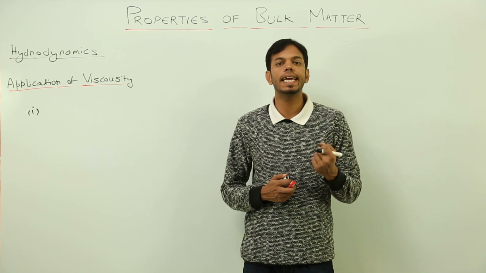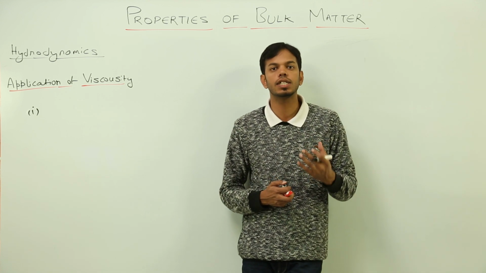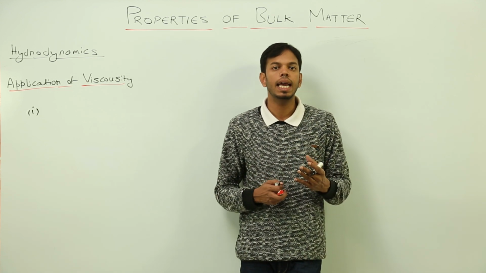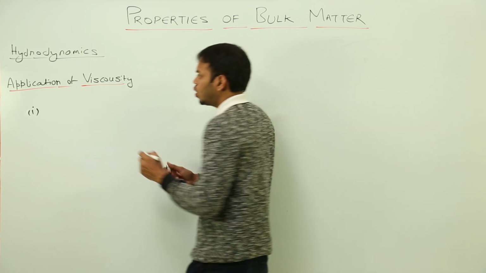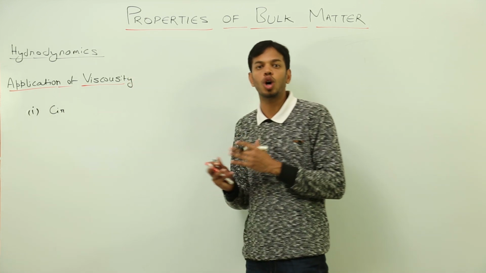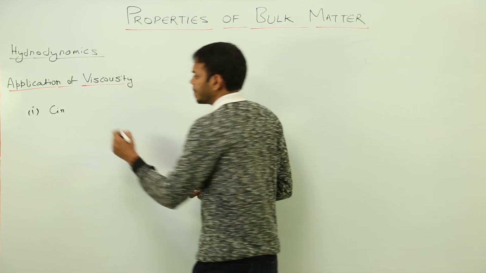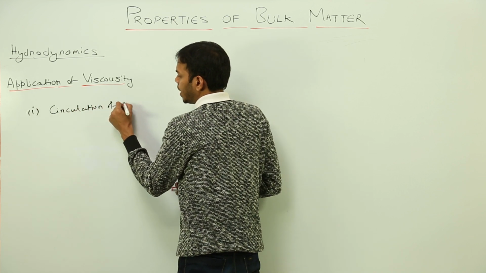Because if blood gets more dense, more thick, then it will be harder for the veins for the proper circulation of blood, and it can cause some internal injury for various organs of the body. So it helps in the circulation of blood, and if something is not right, then the medication can be started. So this one we are writing: circulation of blood.